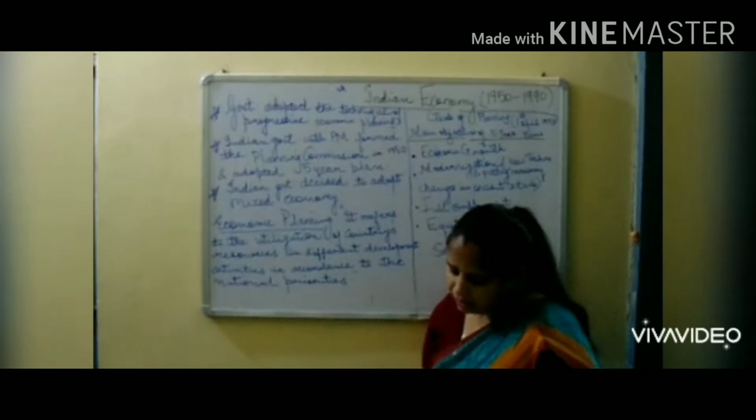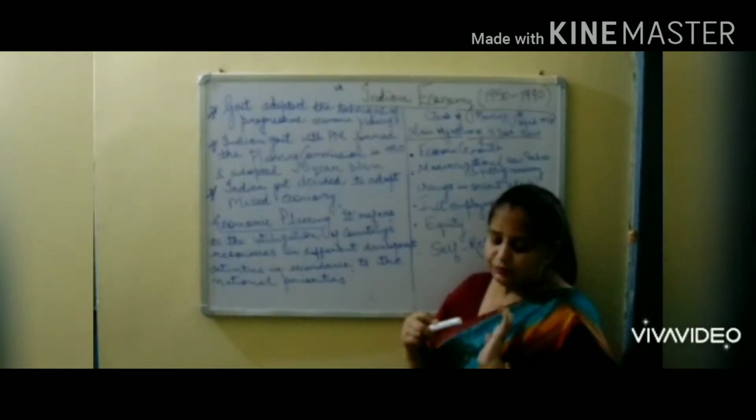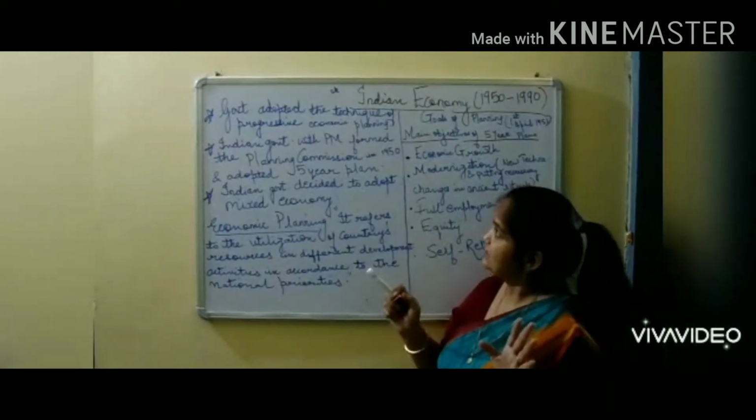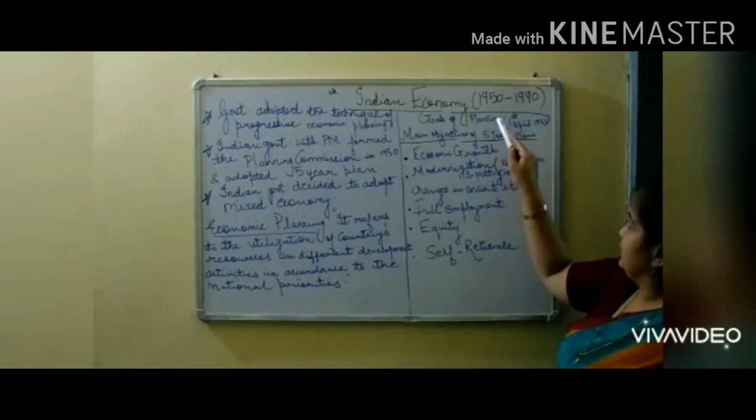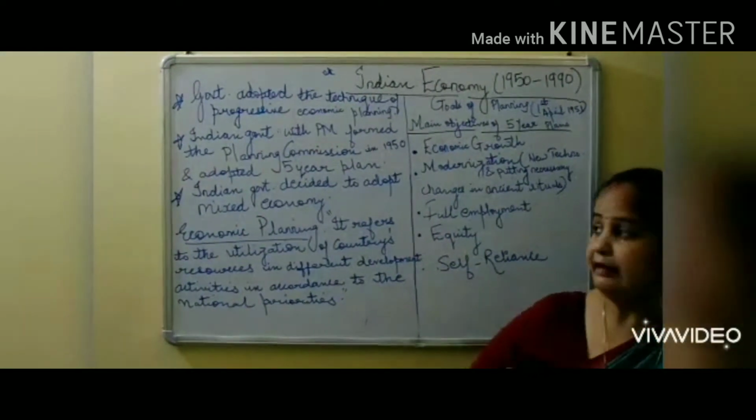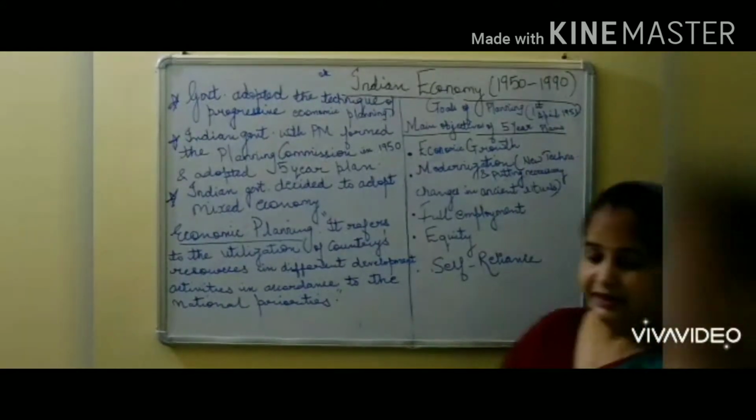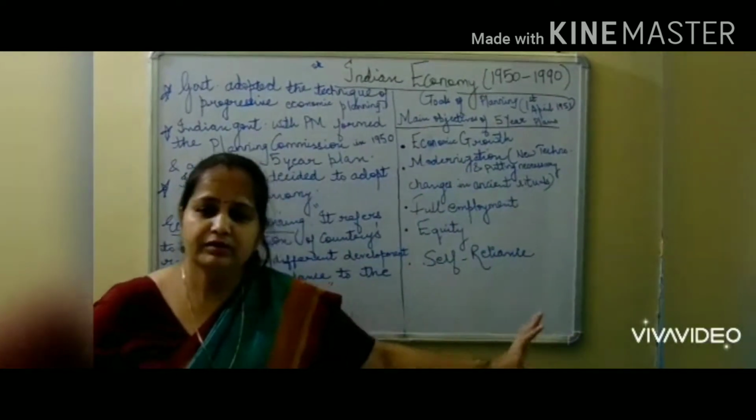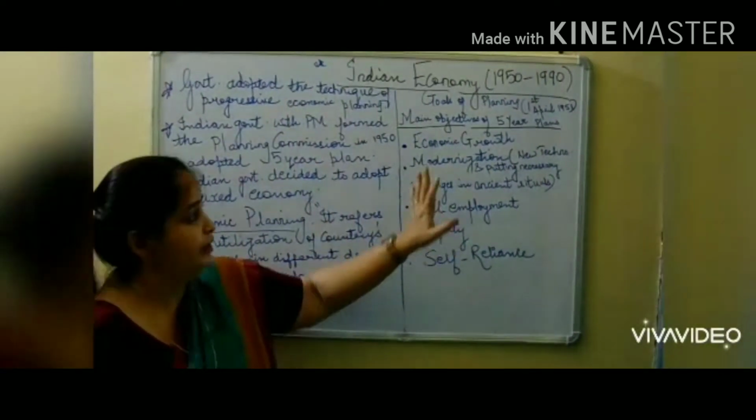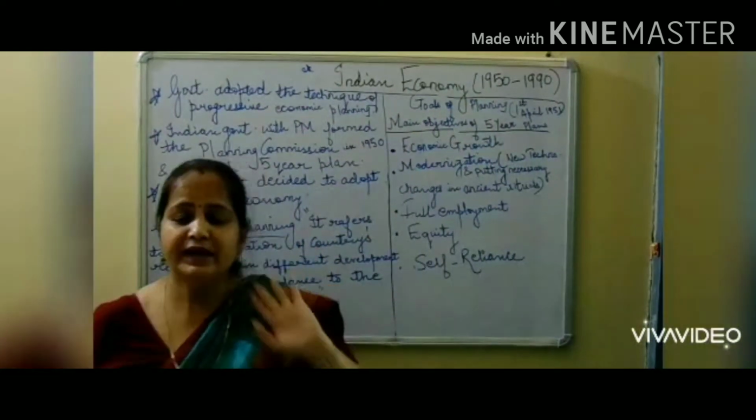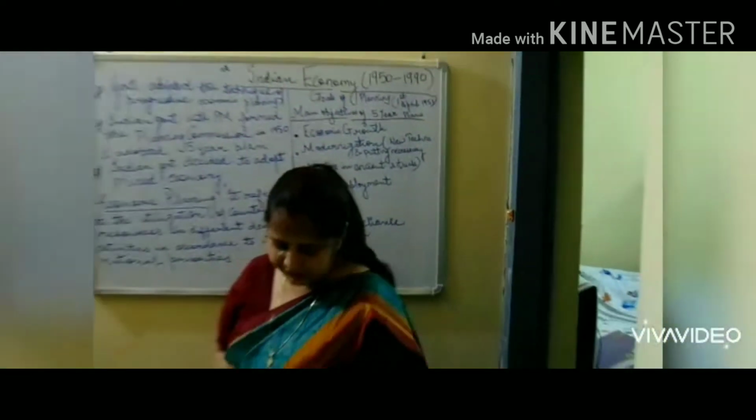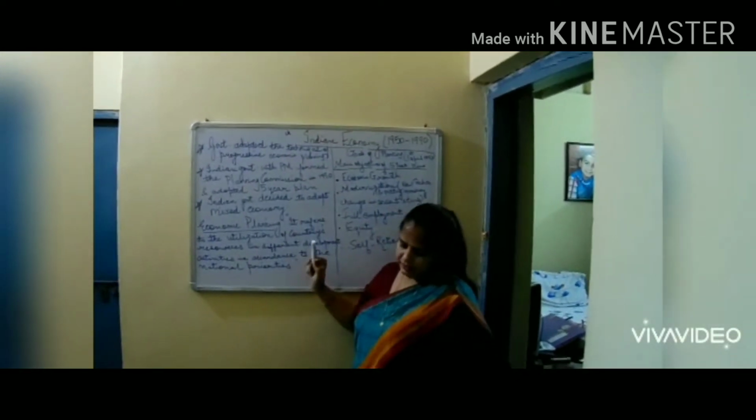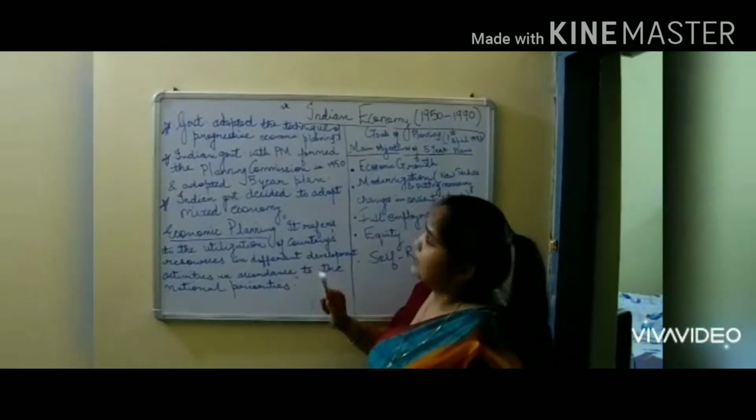First of all, we will talk about the period after independence, from 1950 till today's condition. In your book, this chapter is divided into two parts. The first is from 1950 to 1990, and the other is after 1991, the remaining part. In this book we are going to study from 1950 to 1990 how our economy changed. So let's start our first topic.